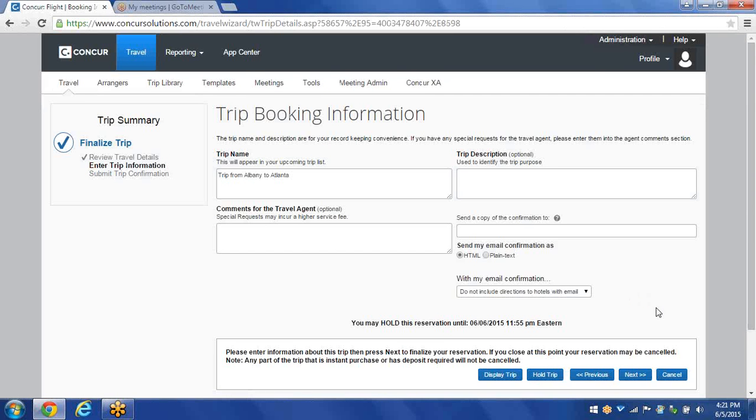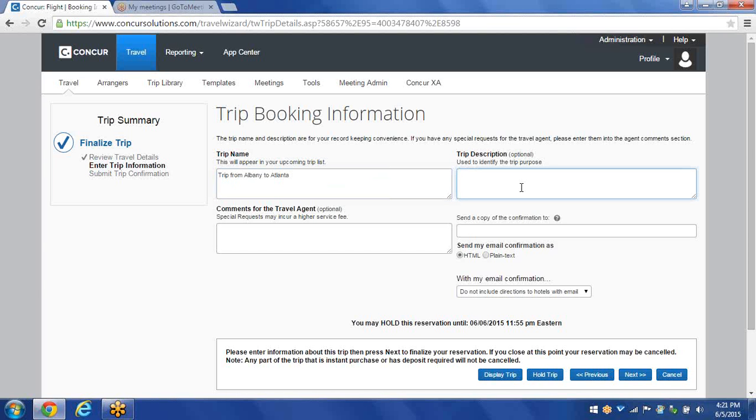So when I click on Next, it takes me to the trip booking information page. If you notice on the left-hand side under the trip summary, I'm in the Enter Trip Information. So once again, the trip name, it's Trip from Albany to Atlanta. If I want to change this, I can just highlight it and change whatever I need. Once again, there must be something here.